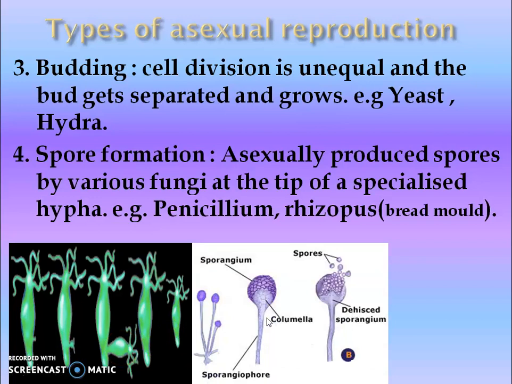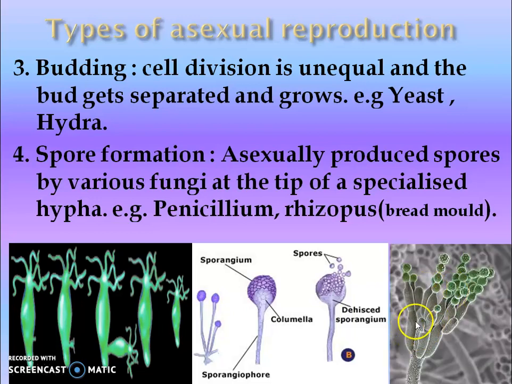Here you can see the Rhizopus bread mold. The spores are liberated, and whenever they get a suitable platform, they are able to grow into a new organism. This is Penicillium, a fungus, with conidia. The conidia are found on the hyphae, and when they get separated, they can also release new individuals.